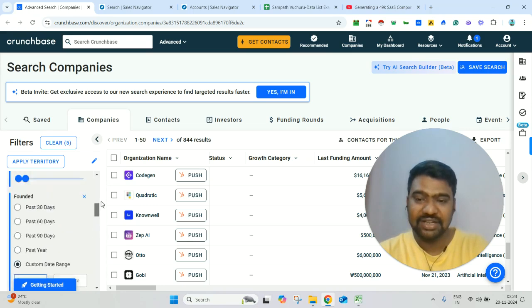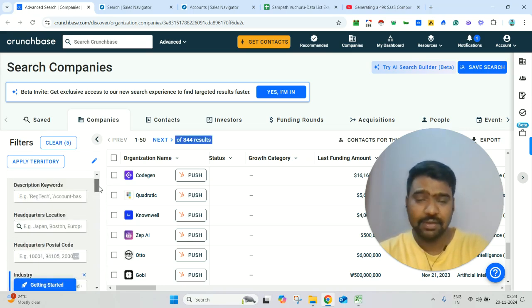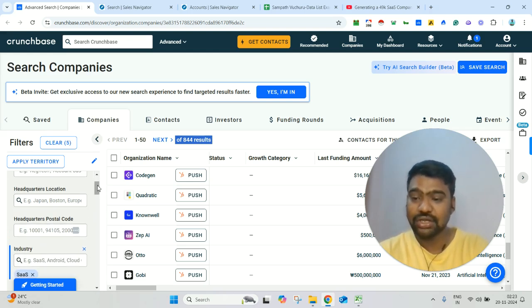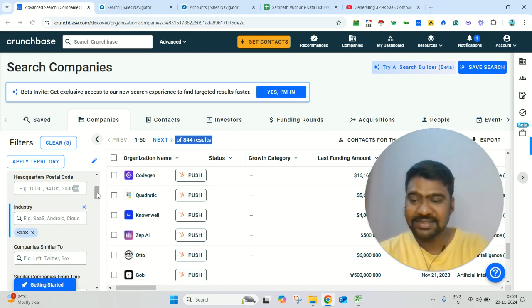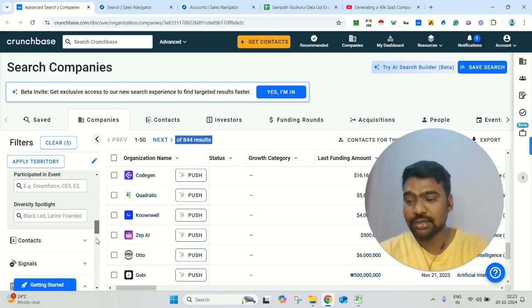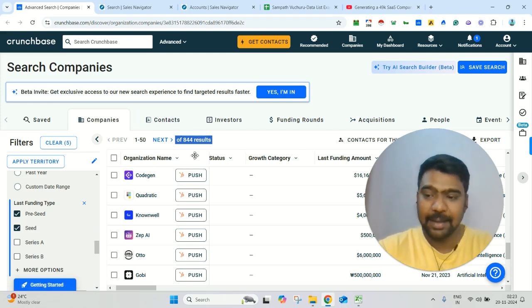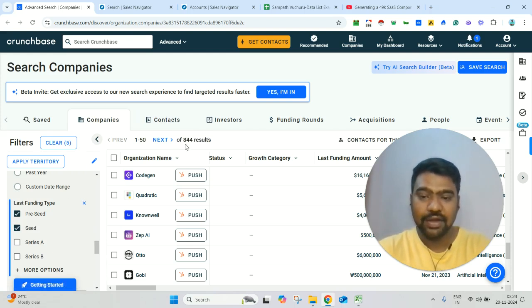So based on my search criteria here, we have 844 results. See, we can apply our targeted filters, whatever our targeted filter criteria are. Based on location, we can select. Based on industry, we can select. Based on employee size, founded date, or financial filters, we can utilize all of them and collect. This is my search criteria. For example purposes, I'm showing you this. Now we have 844 companies.